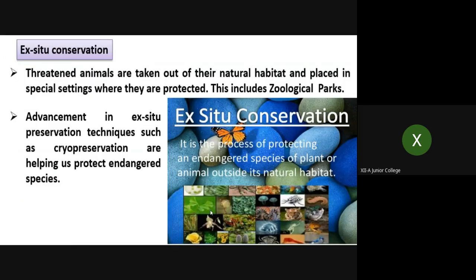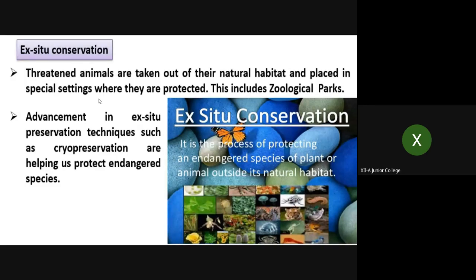Now, the next type is ex situ conservation. Threatened animals are taken out of their natural habitat and placed in special settings where they are protected. This includes zoological parks. Now, how is it different from national parks? In national parks, they are saved in their natural habitat. But there are so many animals which are on the path of extinction. Their number has become very low.